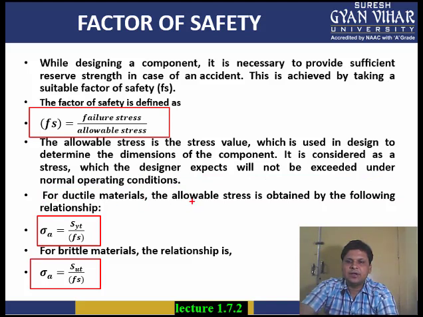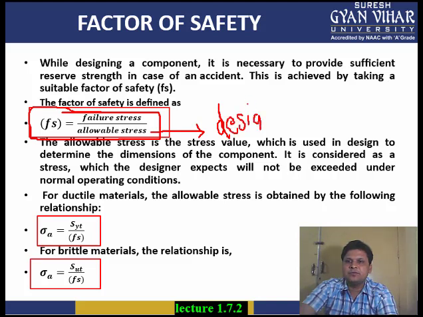For ductile materials, the allowable stress is obtained by the following relationship. As we have seen, this is the formula: factor of safety is equal to failure stress, which is basically the maximum stress the material can bear, divided by the allowable stress. Allowable stress is also sometimes known as design stress. This is the stress value which you will have to take while designing.